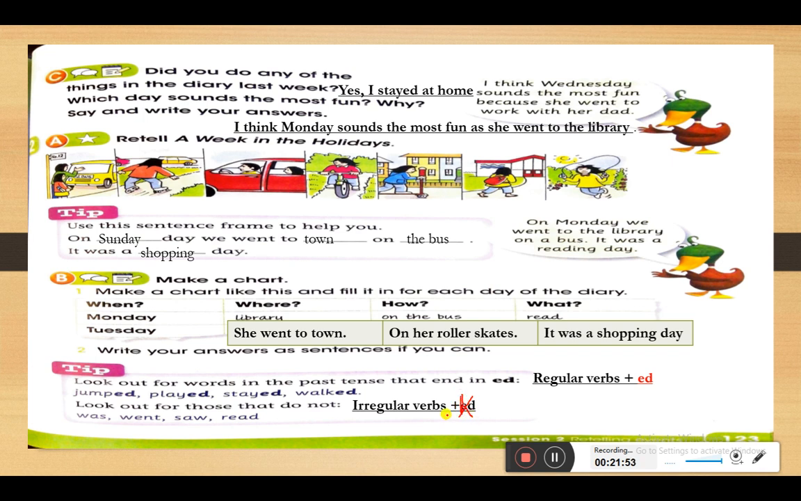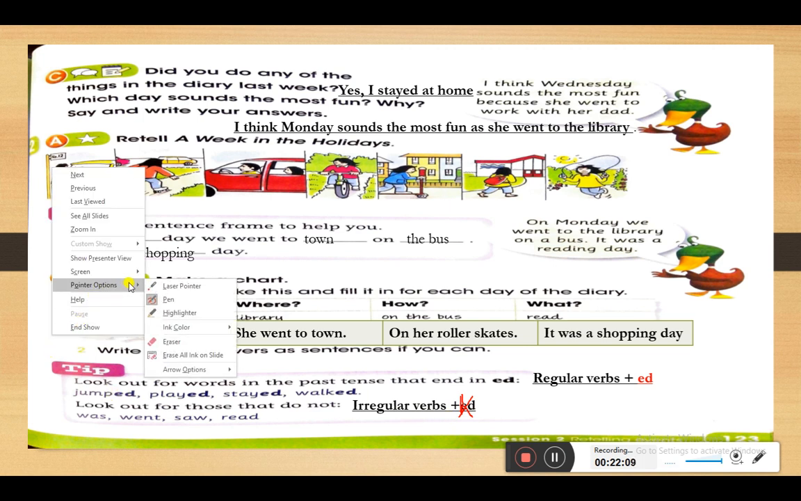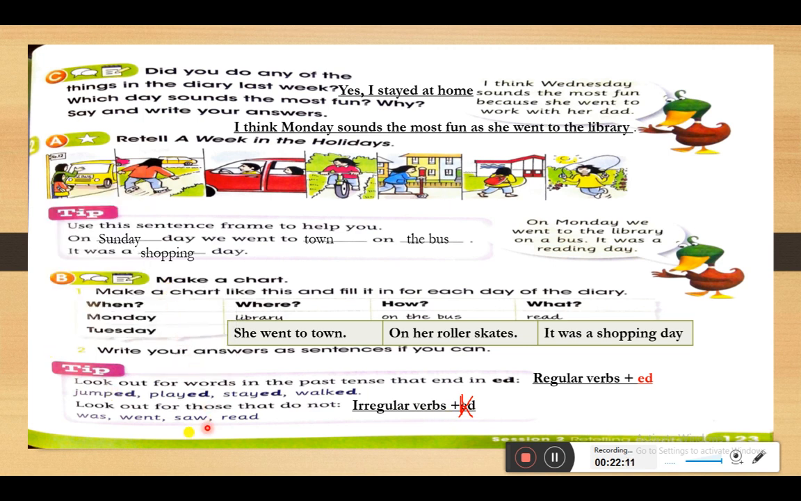So what do we put at the end of an irregular verb? No, we don't put anything. We just change the whole verb. So there is no ed at the end of the irregular verbs. We cross the ed because the whole verb changes. So here we have the verbs was, went, saw, read.